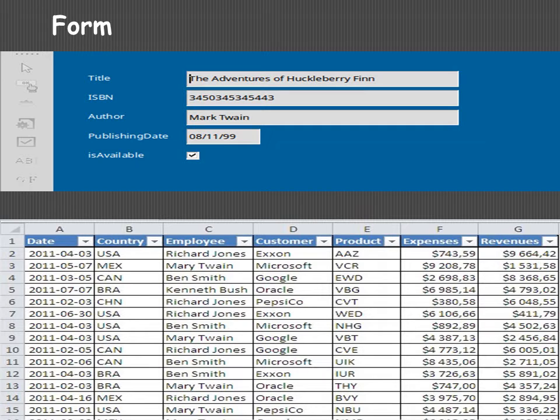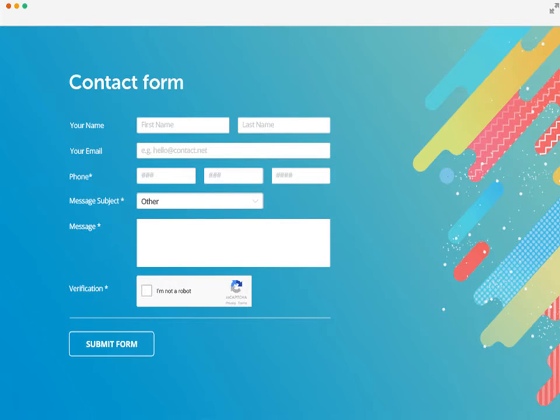Afterwards we entered the record, and then I showed you where the record had been entered. So it means we are entering the record into the table only, but the form is an easy way to enter the record or the data.